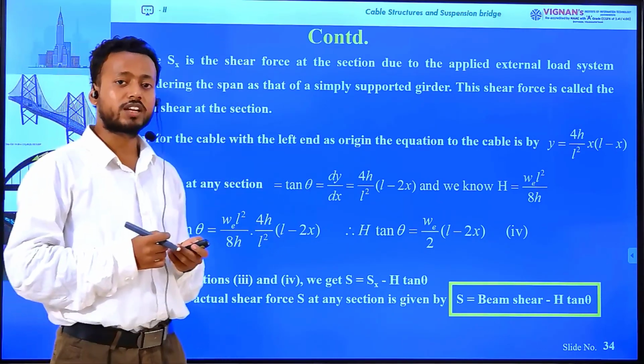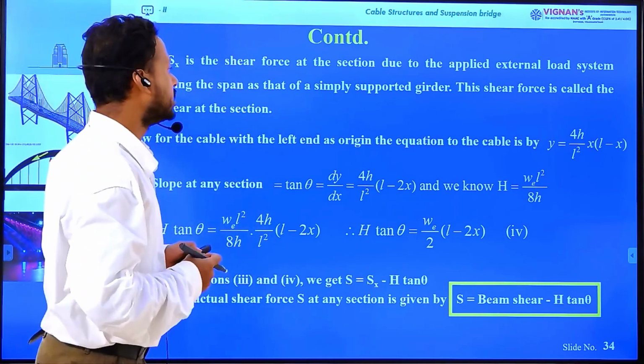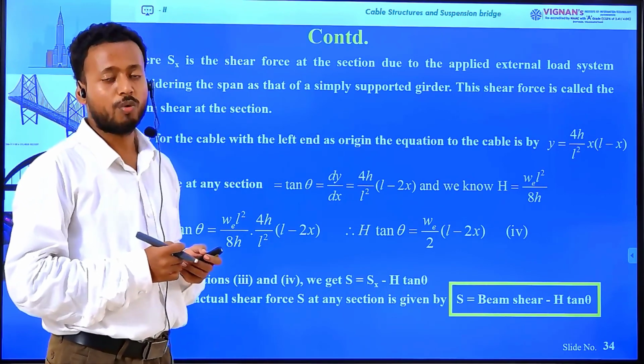So in this way we can calculate the net shear force and net bending moment at any cross section of a 3-hinge girder subjected to point load.